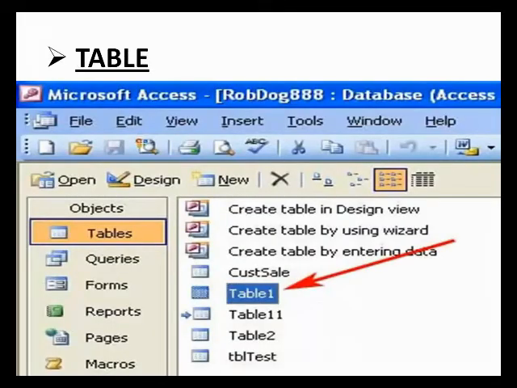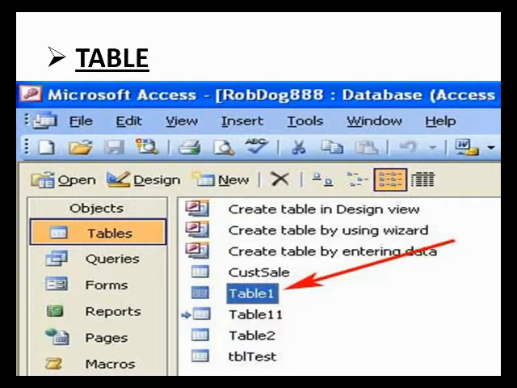Now, first one is a table. MS Access tables are the key objects in the Access file as they contain the data that is stored in the database. Tables are made up of rows and columns and allow for direct data entry into their grids.